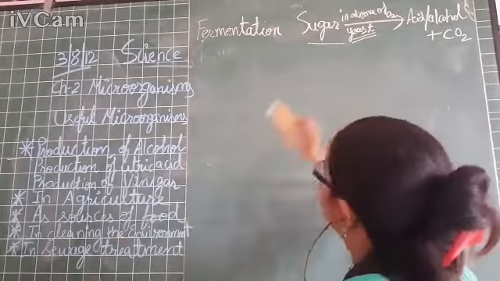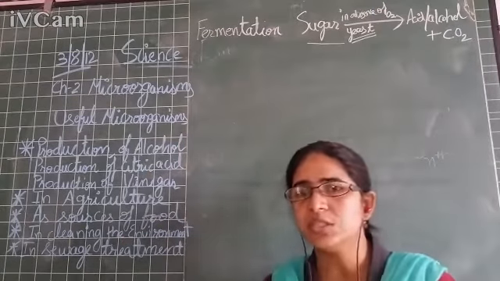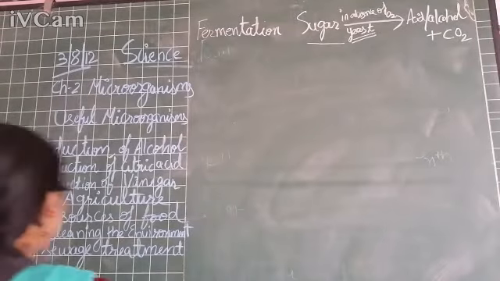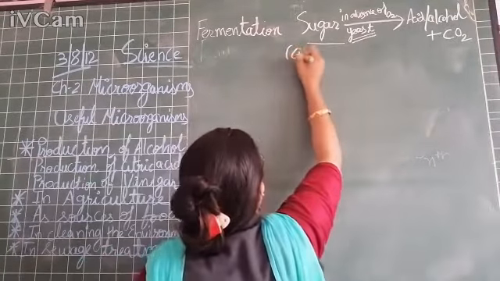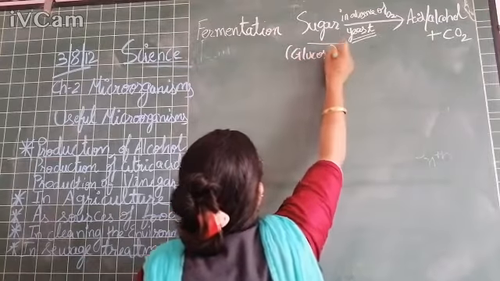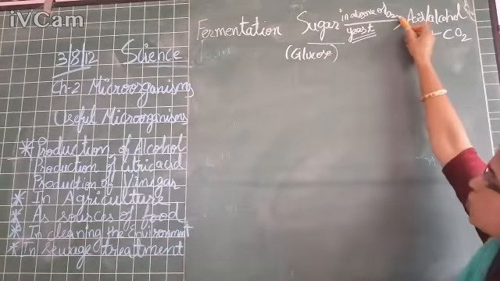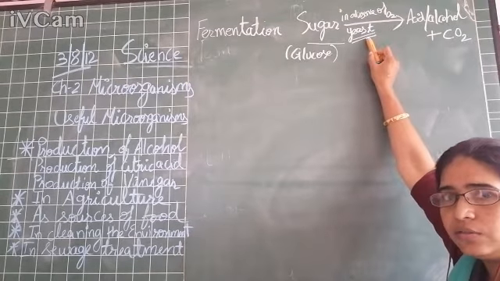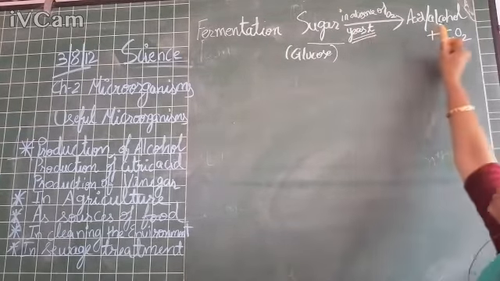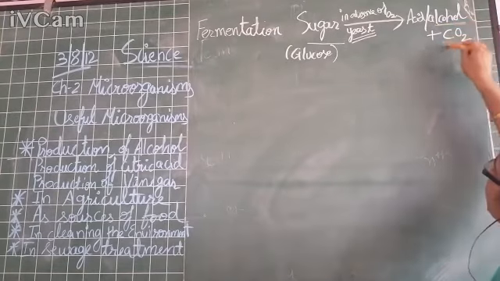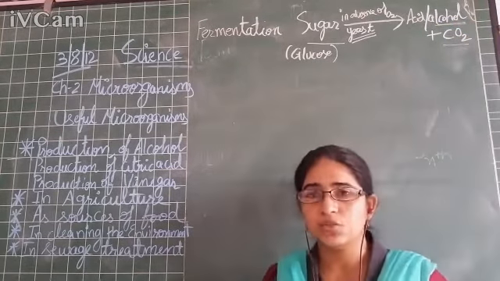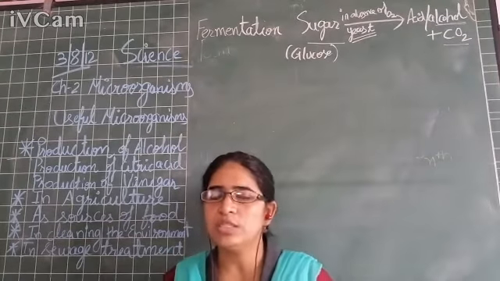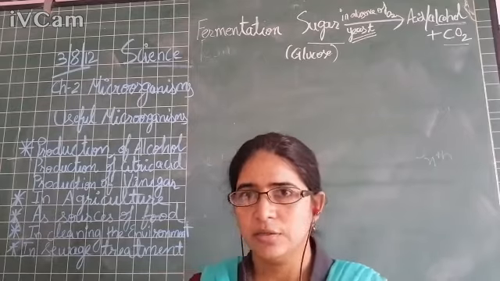That is, it converts the simple sugar which is present in the fruit juices. It can be glucose, right? So the glucose present in the fruit juices, in the absence of oxygen, the yeast microorganism which we are adding converts it into alcohol, and along with this carbon dioxide gas is released. So this alcohol is used as a constituent of wine, right, beta?